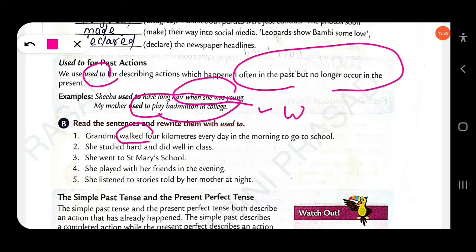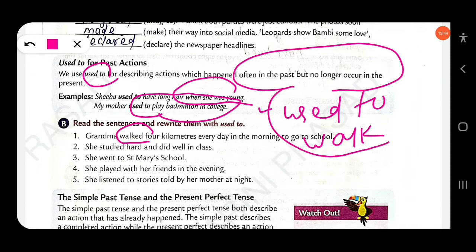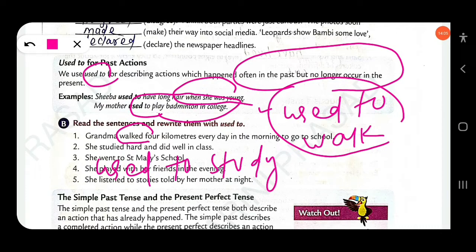Grandma used to walk four kilometers every day in the morning to go to school. Walked changes into used to walk. She used to study hard and do well in class.